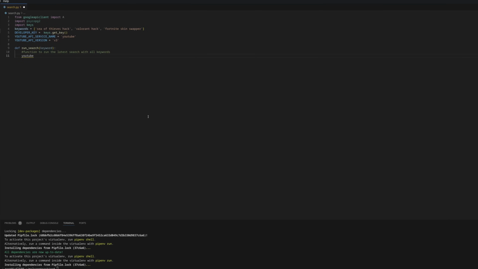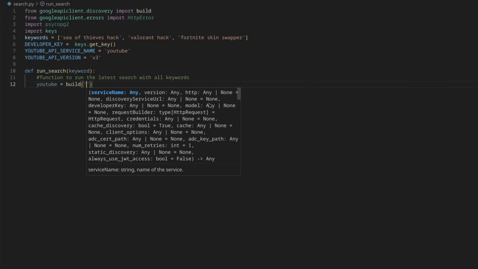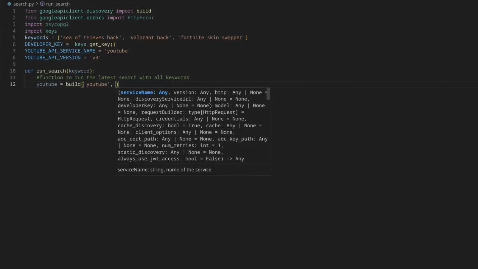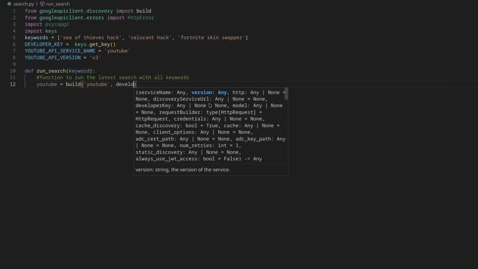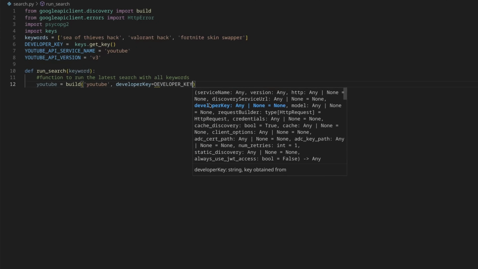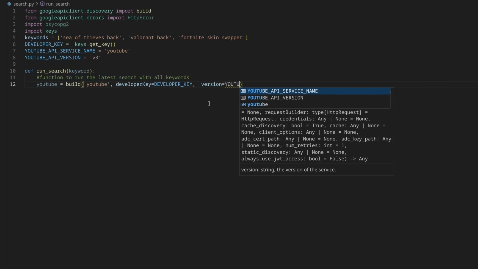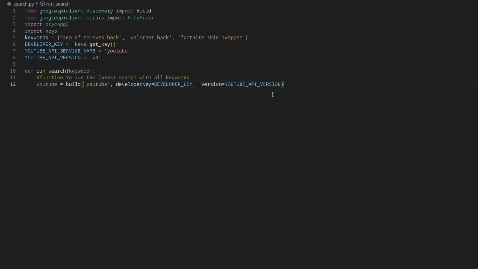Now we can build our API client, which is easy enough to do. And then we do build. And then we can do service name is going to be YouTube. Version developer key is going to be our developer underscore key. Version is going to be our YouTube underscore API version. And now I always like to just test it. So you can just do that like this.